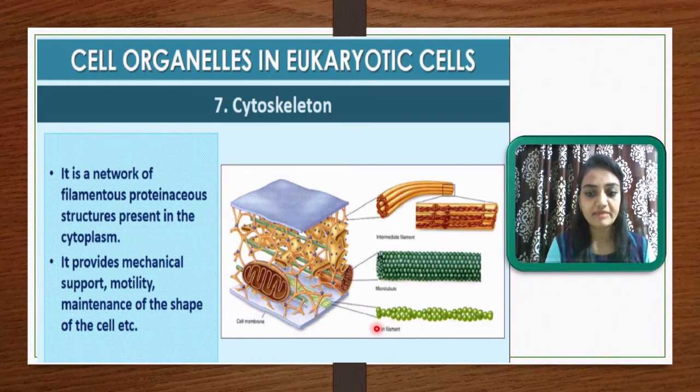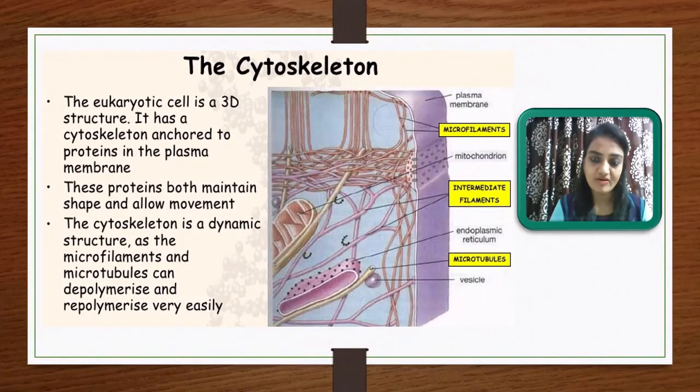They are mainly made up of actin and microtubules, and they provide mechanical support. This is the main function of any cytoskeleton present in the cell. It provides mechanical support, motility, and maintenance of the shape. So these three are the main functions of any cytoskeleton: mechanical support, motility, and maintenance of the shape of the cell. Let me discuss more about the cytoskeleton.